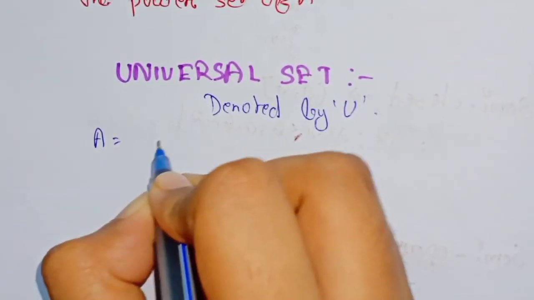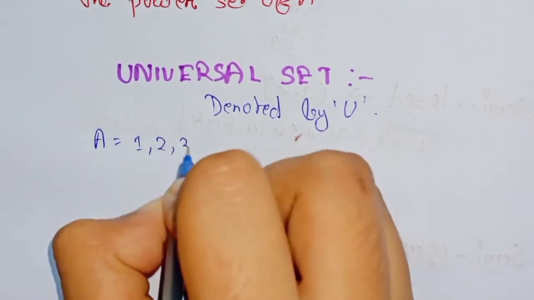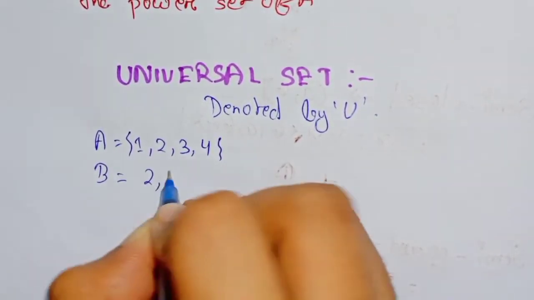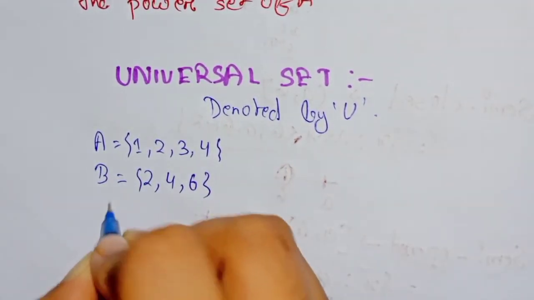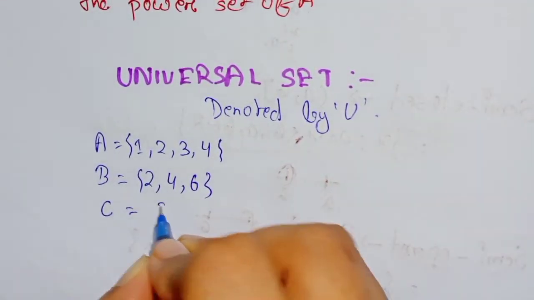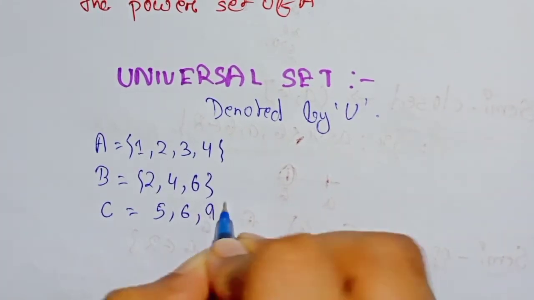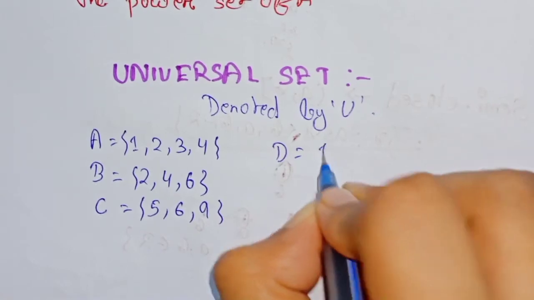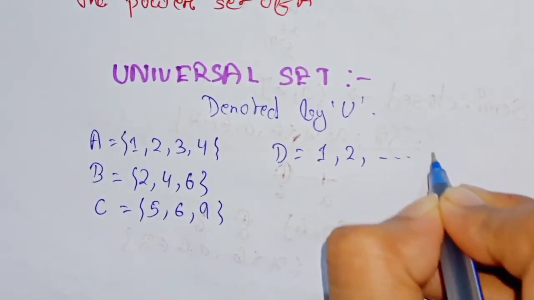I am taking a set A is equals to 1, 2, 3, 4. A set B is equals to 2, 4, 6. A set C is equals to 5, 6, 9. And a set D which is equals to 1, 2 up to 10. Okay.